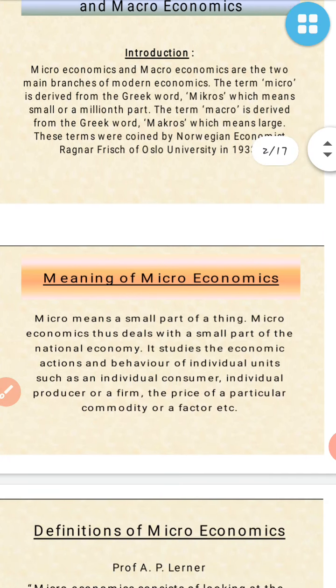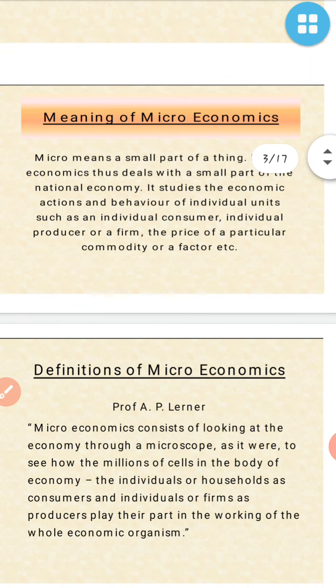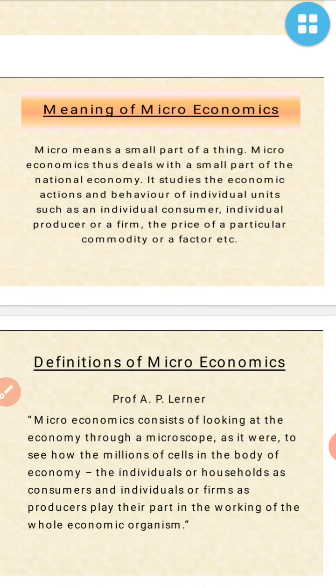First we are going to understand the meaning of microeconomics. Micro is a small part of economics, in which all small things are included. Here first we are going to read. If you have the book, please refer to your book and keep it with you, so you can read and understand what I am saying and reading. Here, micro means a small part of a thing. As I already said, micro means a small thing or a small part.